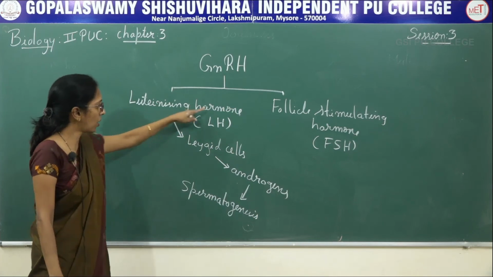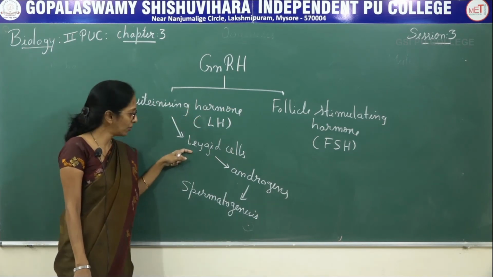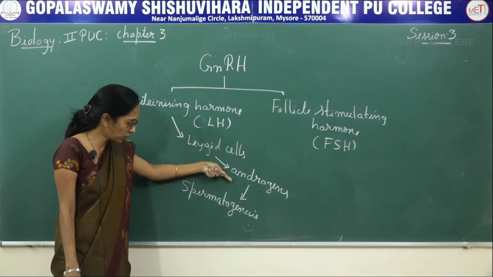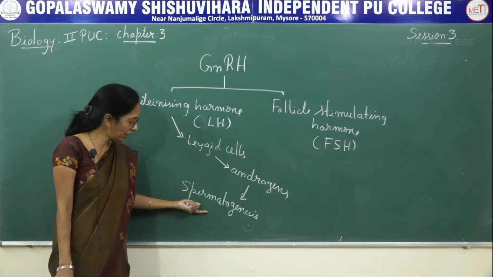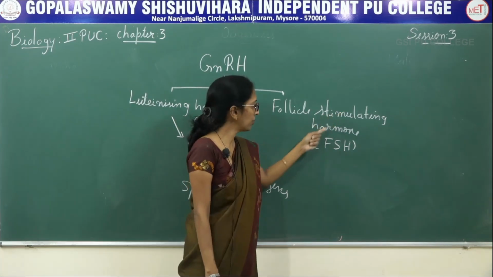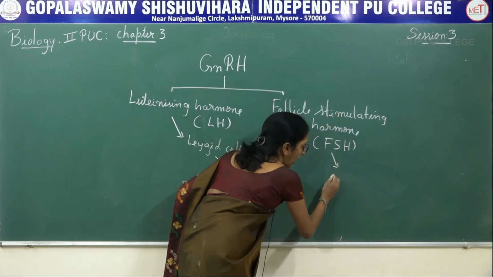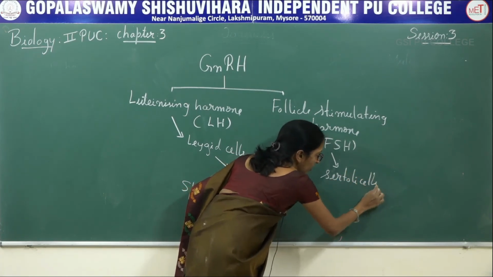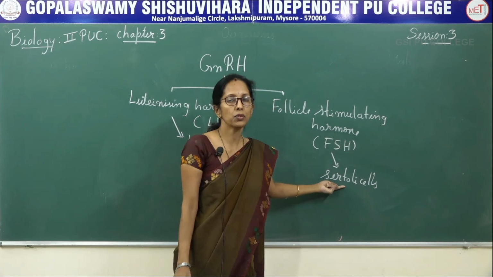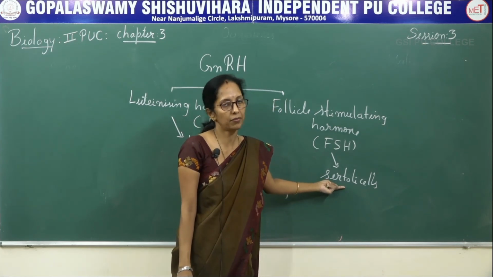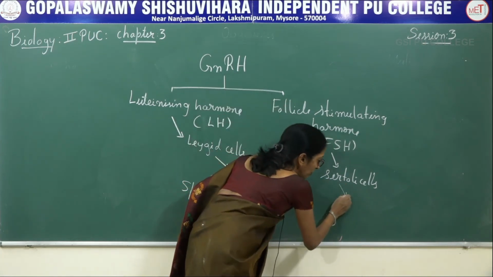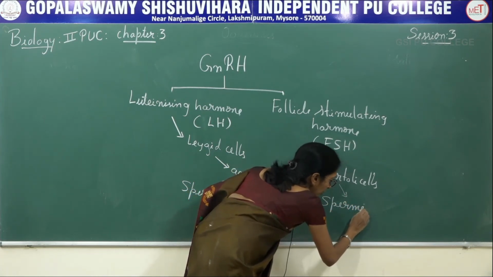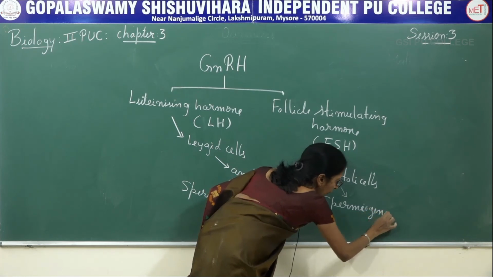So luteinizing hormone stimulates Leydig cells to secrete androgen, which in turn stimulates spermatogenesis. Follicle stimulating hormone acts on Sertoli cells. These are the nutritive cells present inside the seminiferous tubule that stimulate spermiogenesis.